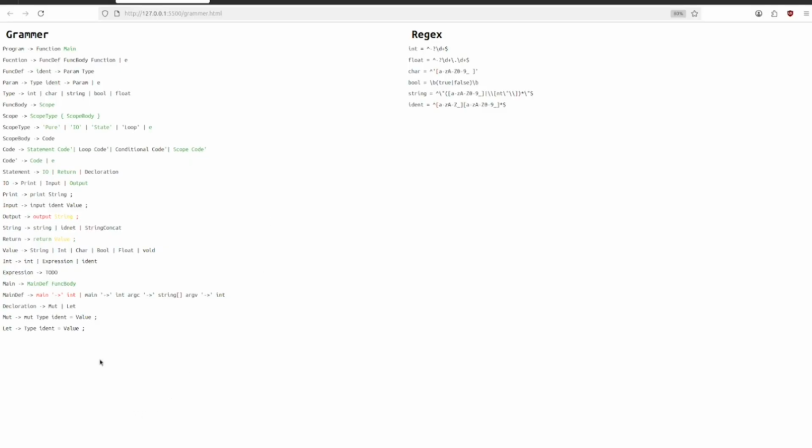We also have a little HTML page to show the progress of the grammar implementation and a little bit of the regex that we're using to define integers, floats, characters, bools, etc. Everything in green is implemented. Everything in red has been implemented, but is looking to be changed later. And yellow, there's an implementation, but instead of a string or a value, which further gets broken down, it's just a single string literal or a single value like 0.